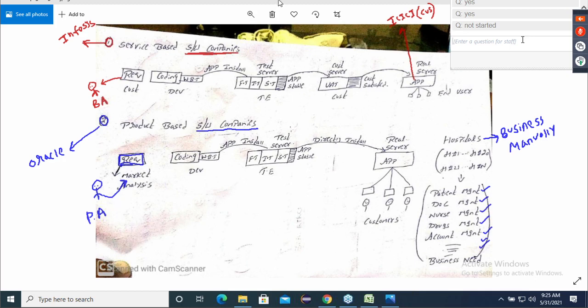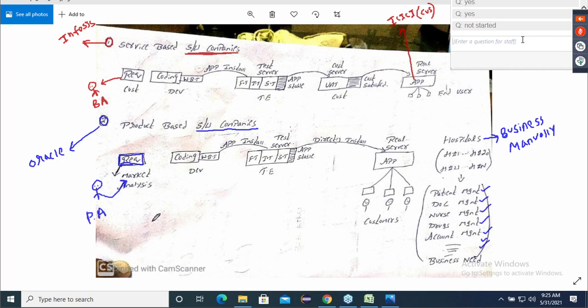Now, somehow the requirements are ready here also. Now the requirements are ready. So who brought the requirements here? Oracle I'm talking about. Who brought the requirements? Product analyst. Do they have any customer? Right now, do they have any customers? Good. No customers, sir.